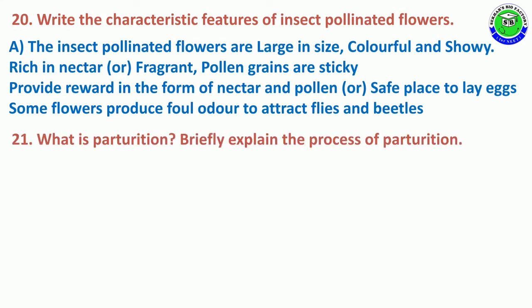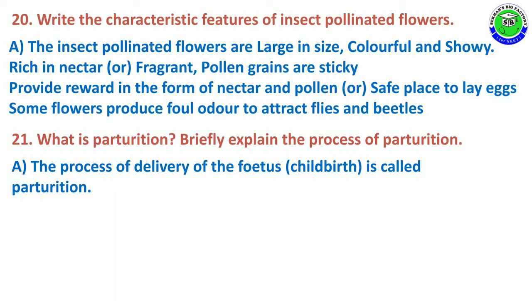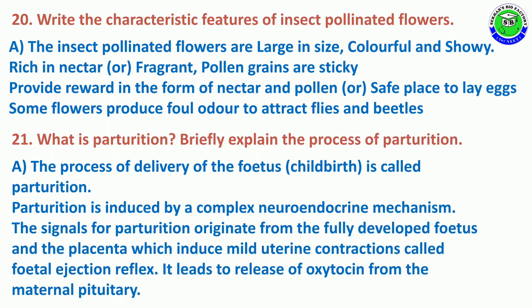Question number 21. What is parturition? Briefly explain the process of parturition. The answer is: the process of delivery of the fetus, or childbirth, is called parturition. Parturition is induced by a complex neuroendocrine mechanism.